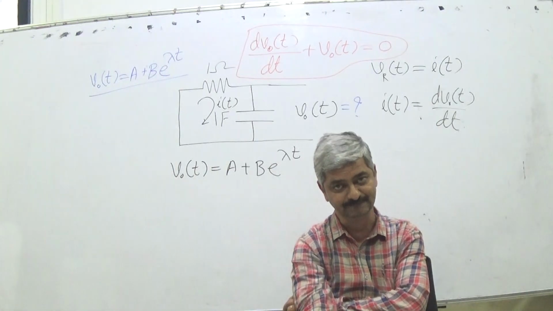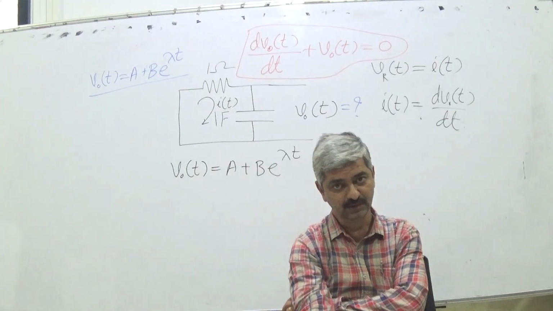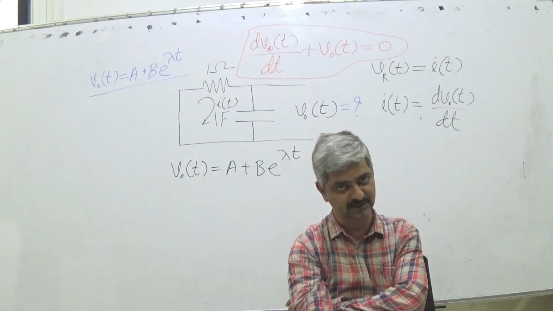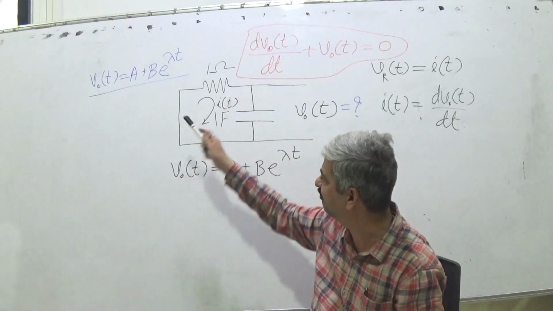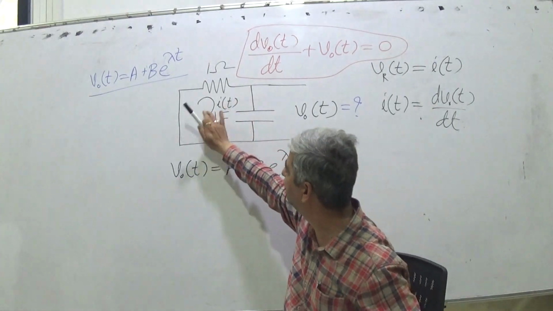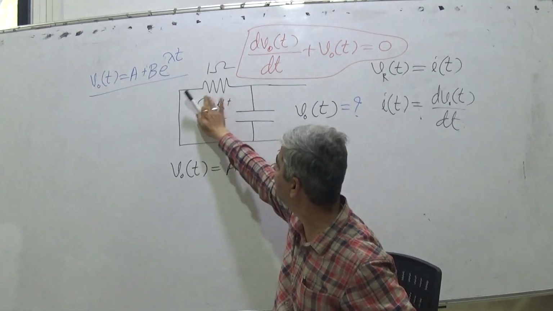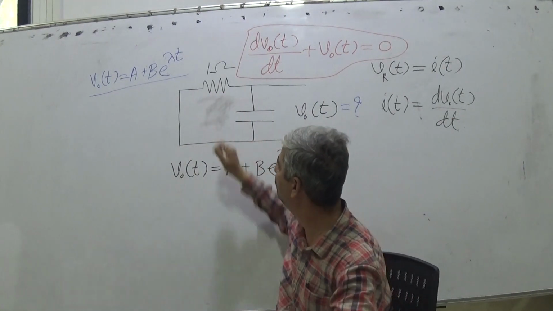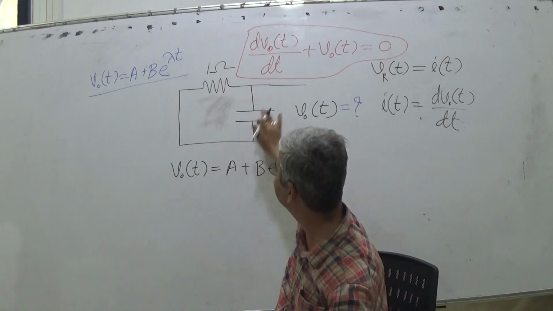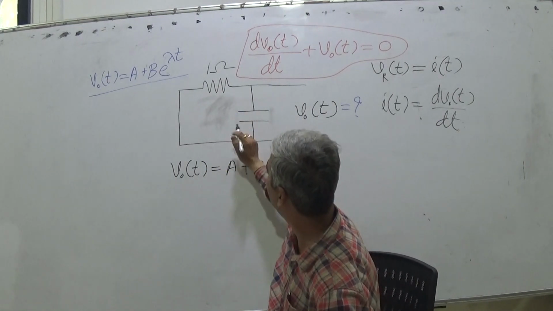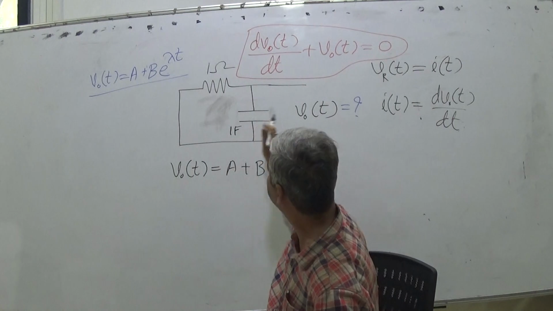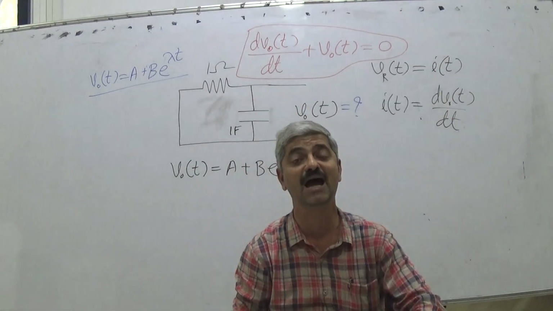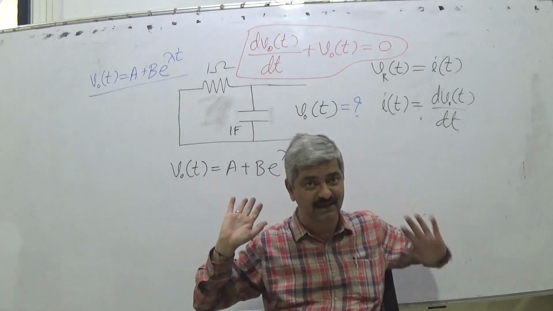Listen very carefully. The question asked is so simple. This I remove now. A 1 ohm resistance and 1 farad capacitance connected as shown, and what is asked: what will be the output of this circuit as a function of time? Is it clear? It is a question.